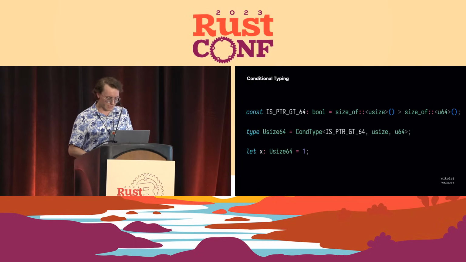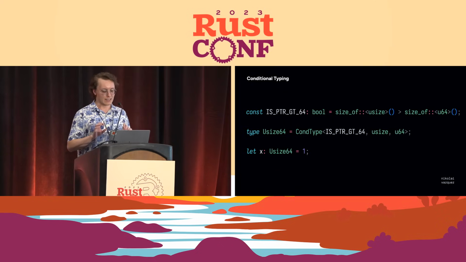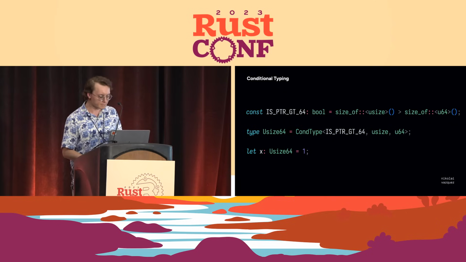Imagine you have a type alias that has a generic Boolean, and it can end up being the same code as you saw before. It can alias to empty tuple, also known as unit, as proxy usize 64, and then we can alias that as the con type. And so that's what the con type crate does. And it also provides these usize 64 and for other sizes if you want as well.